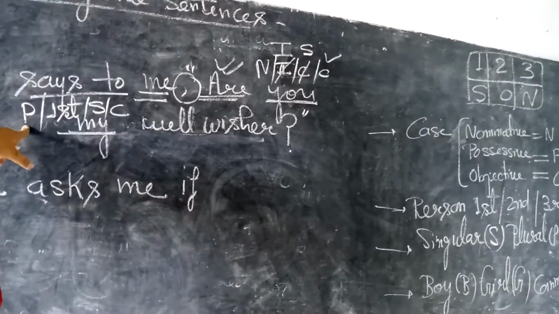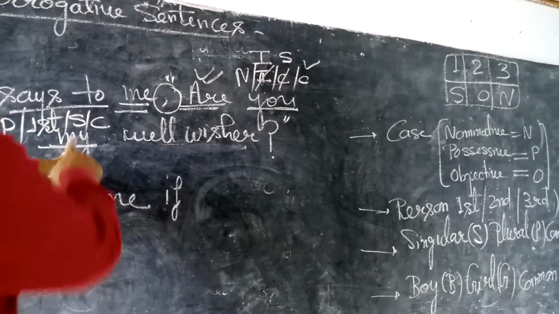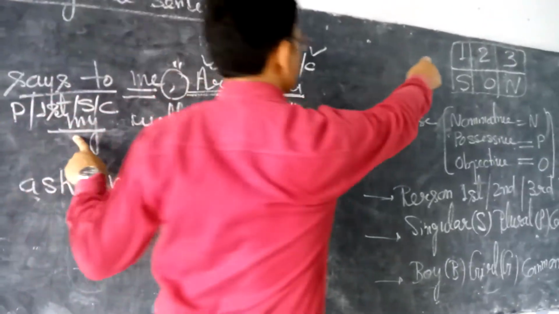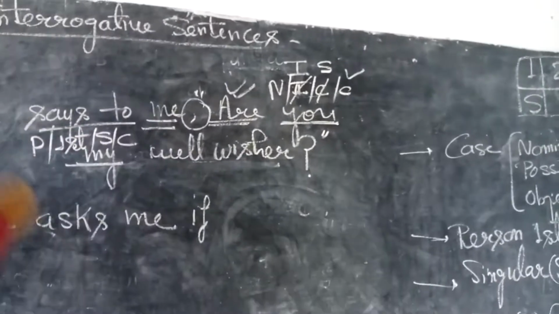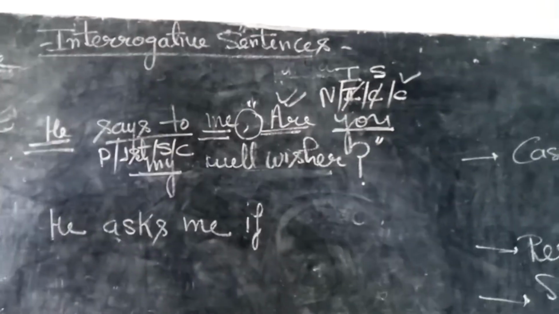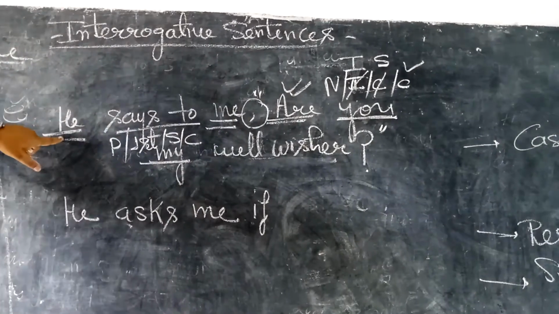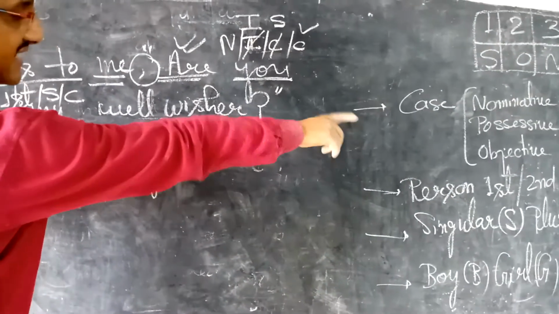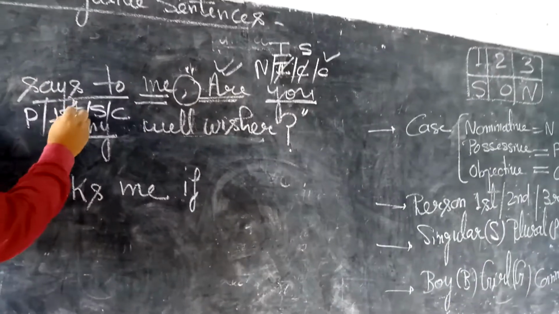This is possessive case pronoun, first person, singular and common. Now see, this "my" is the first person pronoun, and first person pronouns are changed according to subject. And what is subject? Subject is he. Now I will ask these three questions to "he". Okay students, the very first question is person: first, second or third. So this is of third person, so cut it and write third.